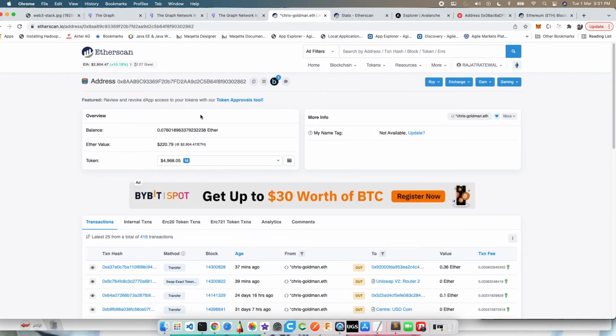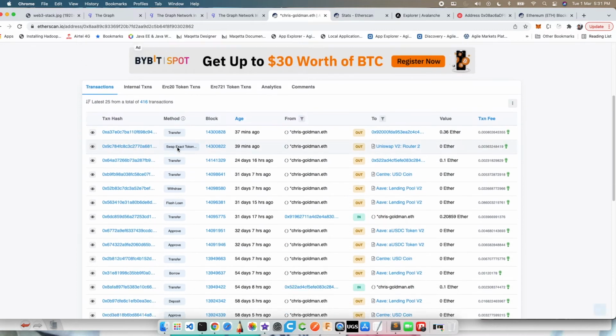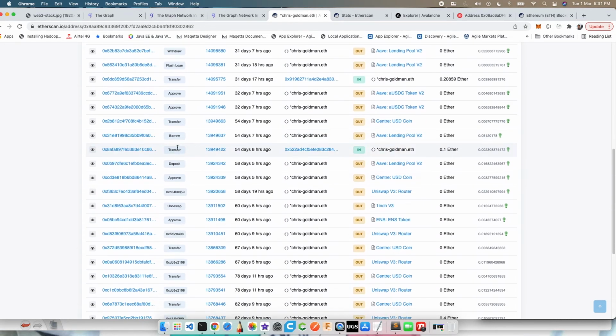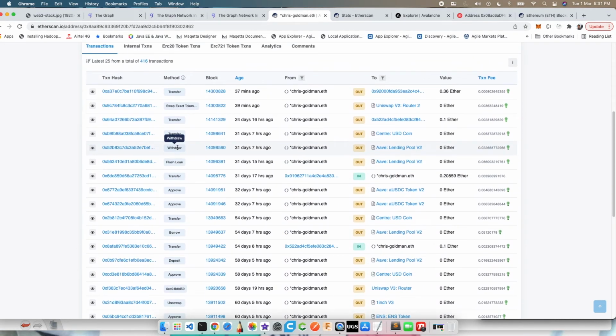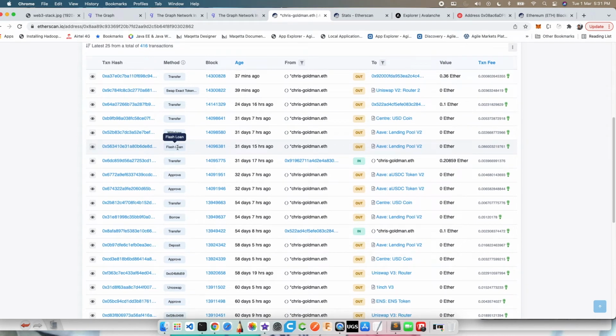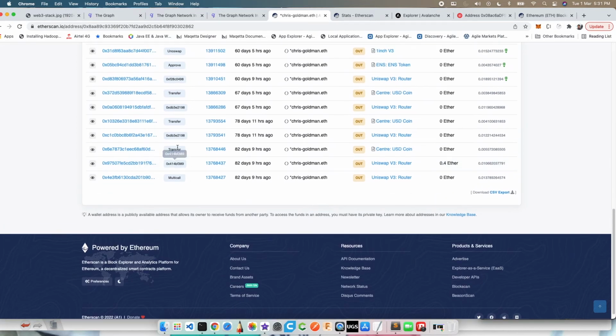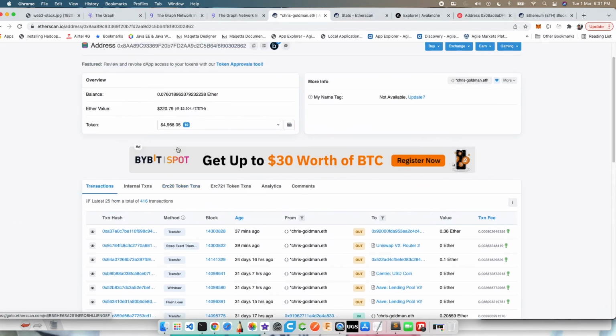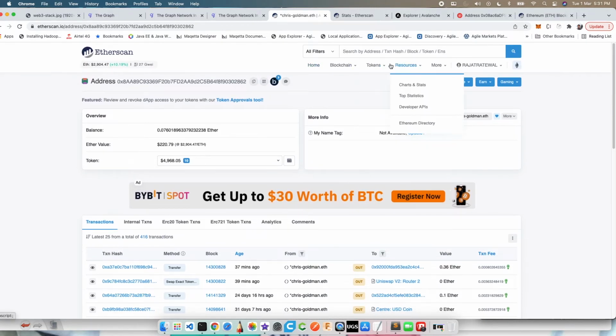This is not my account, by the way. I've just taken a random address. The idea is that these are the different transactions that have been done by that particular public key, right? Again, we'll go into detail on how you push a transaction on the blockchain, but this is a kind of history that I've done. Everything is stored on the blockchain, but in a serial fashion, right? So the way these companies like Etherscan work, and if you go to Avalanche, right?